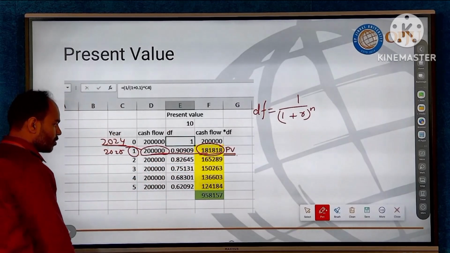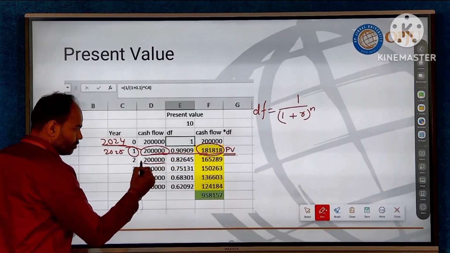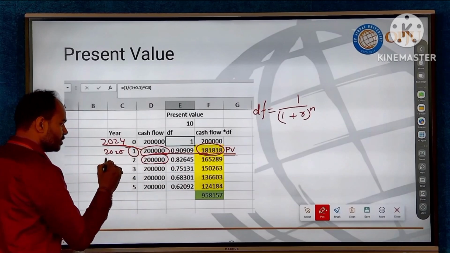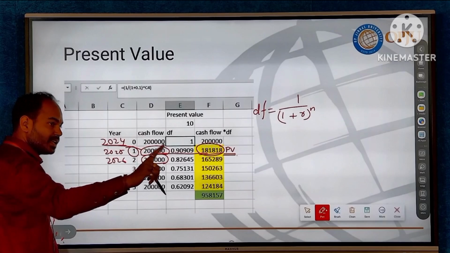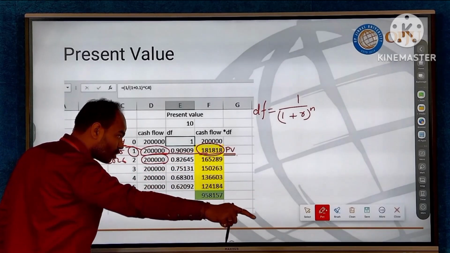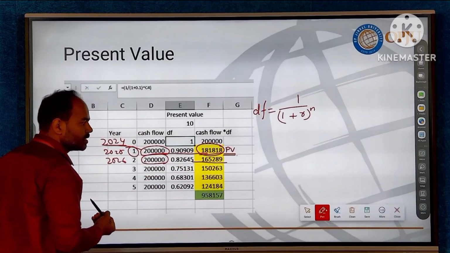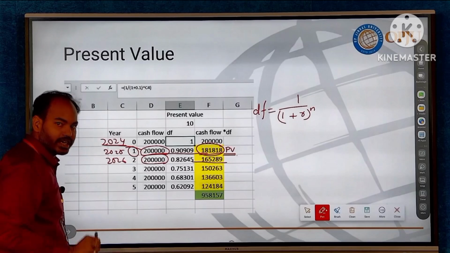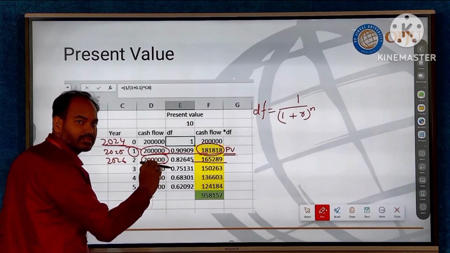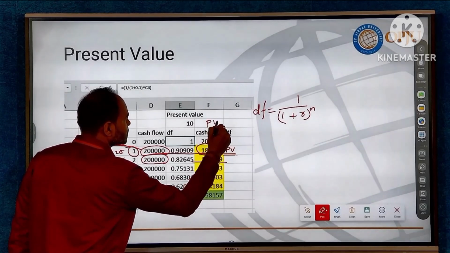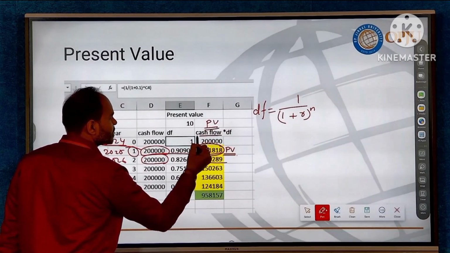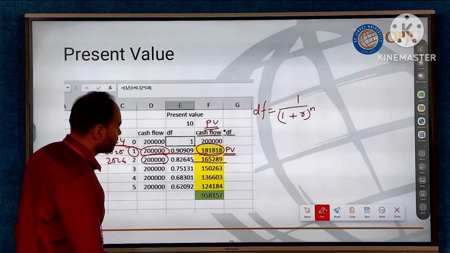Okay, now next we will receive 2 lakh rupees after 2 years, that is, in 2026 we will receive 2 lakh rupees. That 2 lakh rupees is worth rupees 1,65,000 today. So this 1,65,000 is the current value, the present value. Present value is what? The cash flow multiplied with the discounting factor.